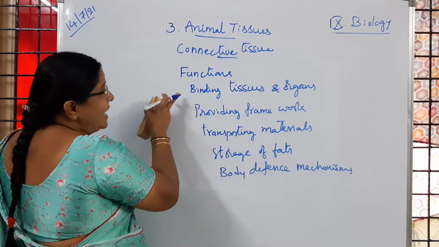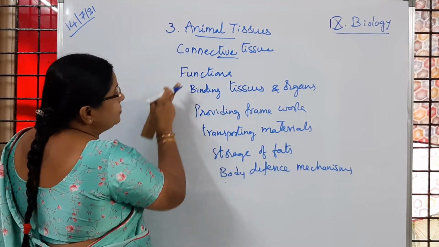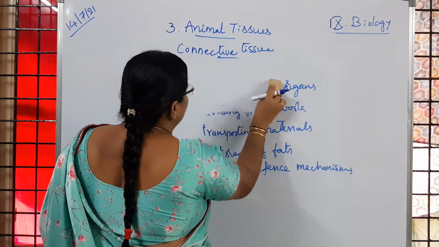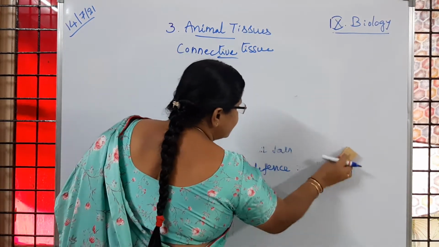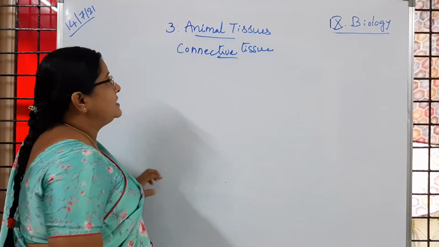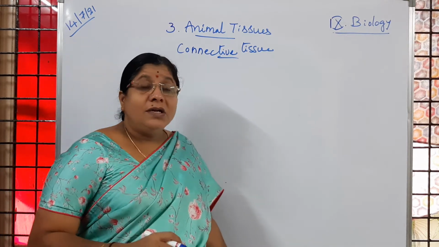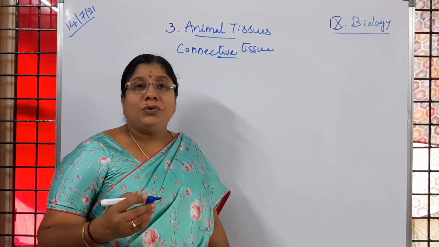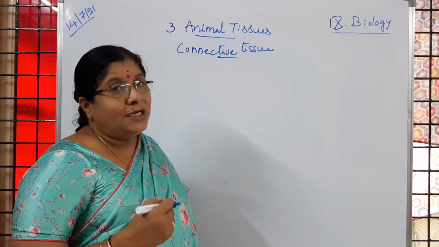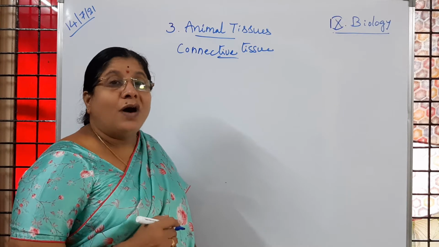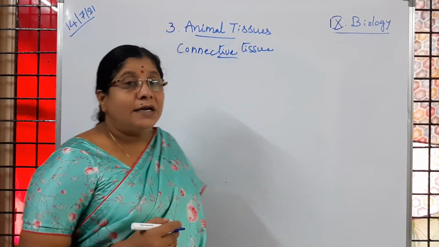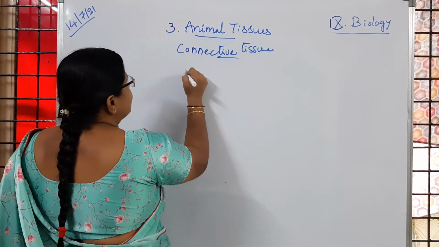Now as you learned, this connective tissue performs different functions. Now we have to know that all these functions are not carried out by the same type of cells of this connective tissue. So the cells of connective tissue are again organized to form different types of connective tissues. Is it clear to children? What are the different types of connective tissues which you are going to learn in this class? First one,